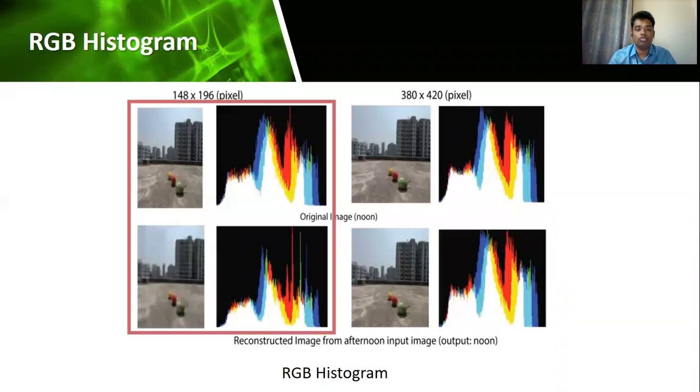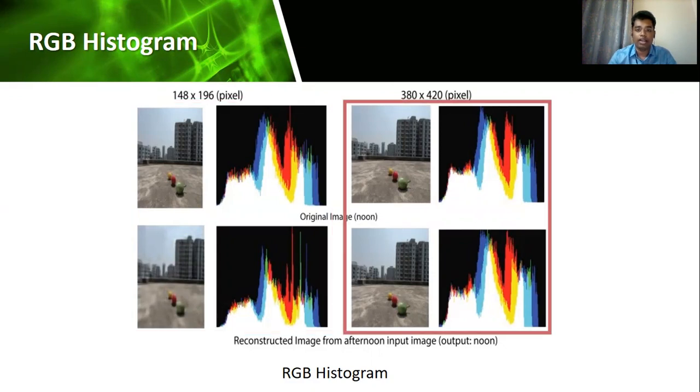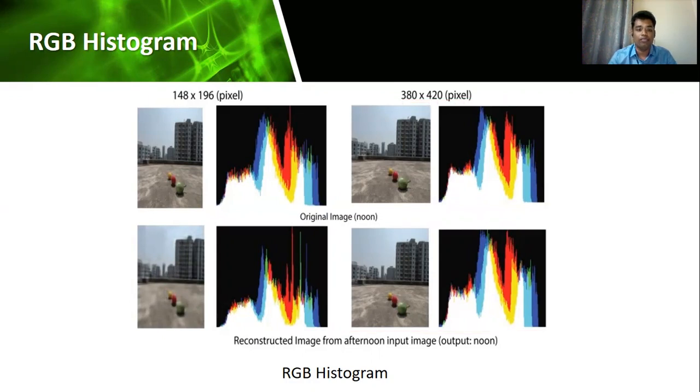In the left image, you can see the images and RGB histogram shown for the 148 by 196 pixel ratio, and on the right side the pixel ratio shown is 380 by 420 pixels. In the left image, the bottom image is the output image, and the upper image is the original image. We can see the reconstructed image is not as close to the original image, and it is quite blurred in relation to the original image.